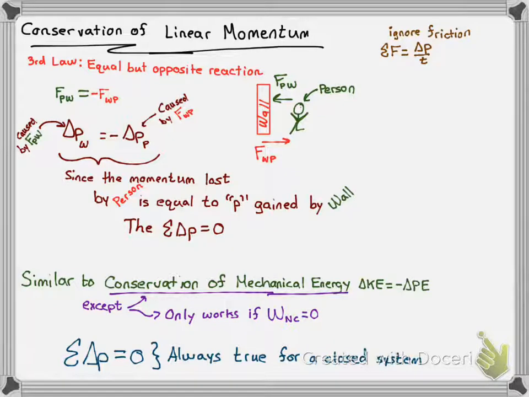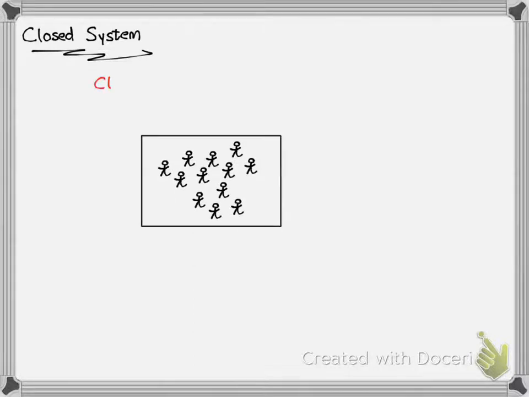Now, what does a closed system mean? Well, a closed system pretty much means that when you look at everyone, for example, if we imagine a classroom and we look at all the people inside the classroom, that is our closed system. The total momentum in this system will not change. So if we were all standing still, our total momentum was zero. When we start running around and we add the momentum of everything inside the classroom, it's still zero.